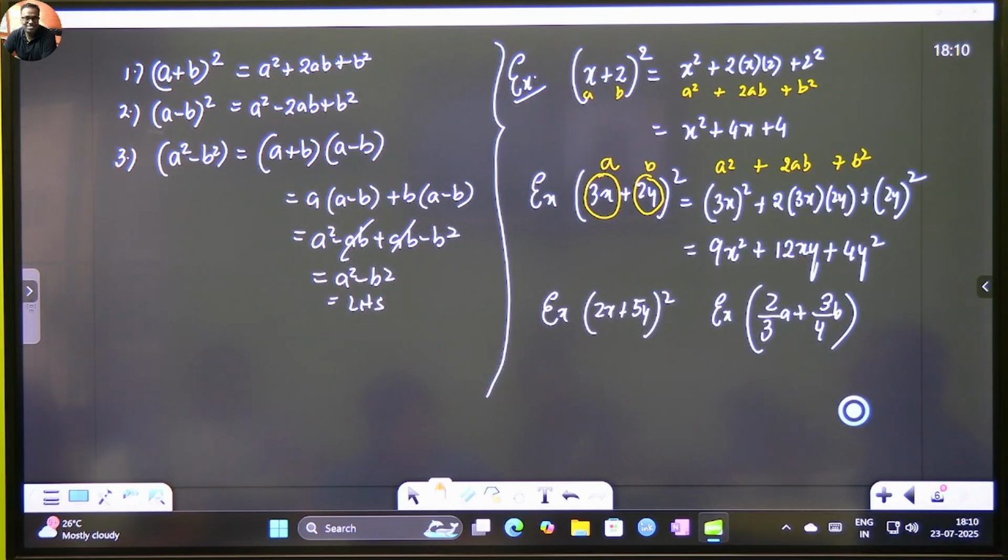4x square plus 25y square. Very good. Try to do the next one. Here itself. There also remember the entire term is a. 3 by 4 b.